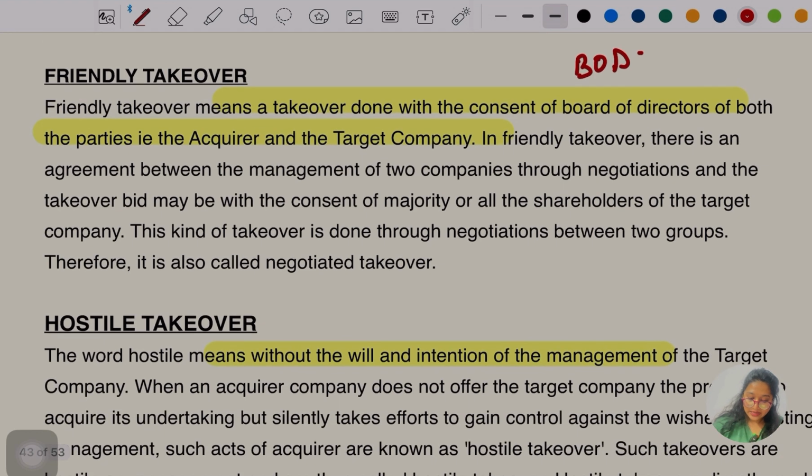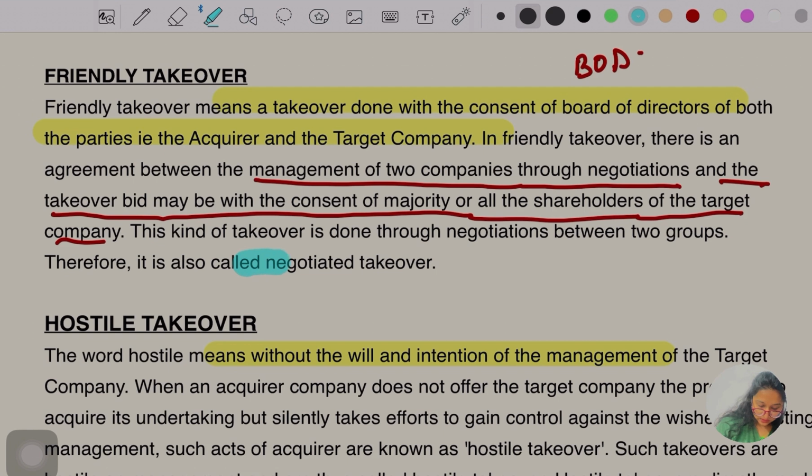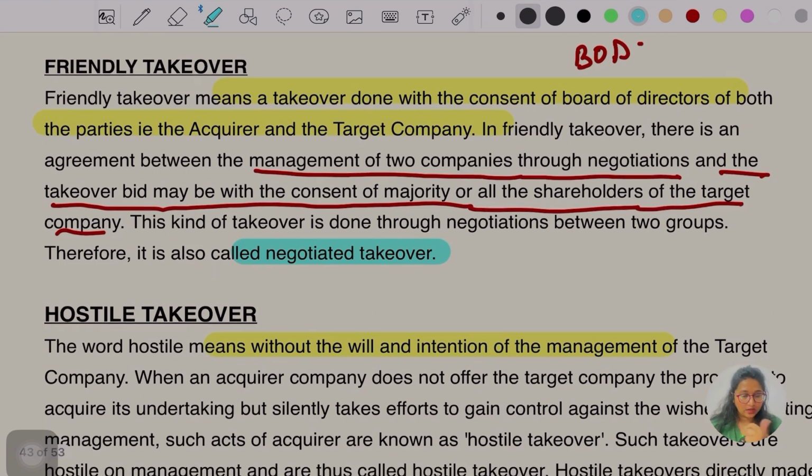Okay. In friendly takeover, there is an agreement between whom? The management of two companies through negotiation, and the takeover bid may be with the consent of the majority or all the shareholders of the target company. This kind of takeover is done through negotiation between two groups. Therefore, it is also known as, this could be an MCQ part, couldn't it? Also known as negotiated takeover, okay. So the friendly takeover is also known as the negotiated takeover.